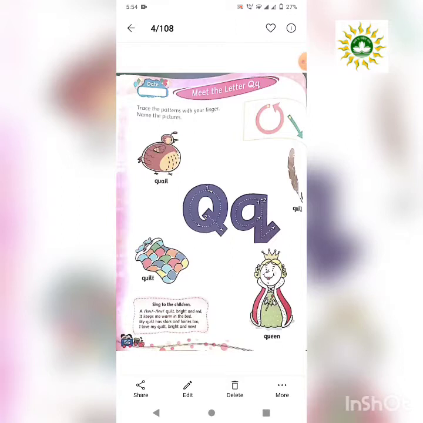The phonic sound of letter Q is qua, qua. Qua, quell, qua, quill, qua, queen, qua, quilt. Once again, the phonic sound of letter Q is qua, qua, quell, qua, quill, qua, queen, qua, quilt.